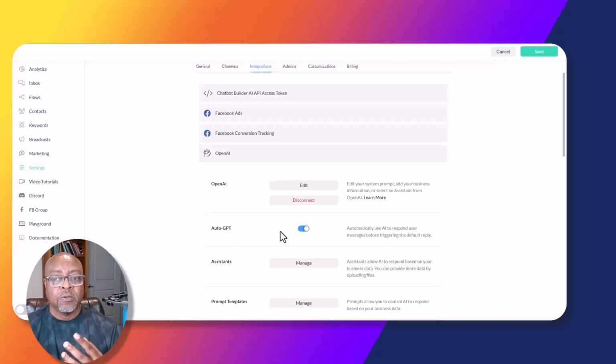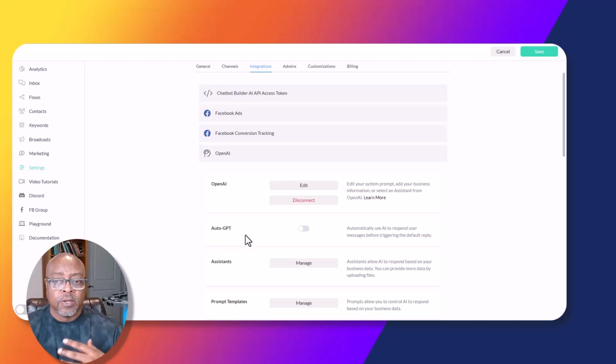The difference between these two is that when this is on, Auto GPT will take over and just automatically take care of everything for you. But in this particular instance, you don't want that. You want to have a little control and to tell people where to go. So with this particular flow that we're using, you want to have Auto GPT turned off.